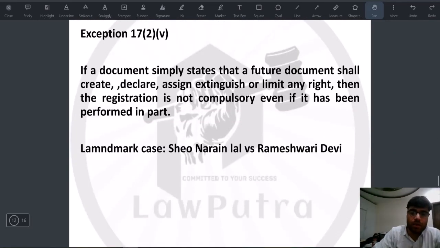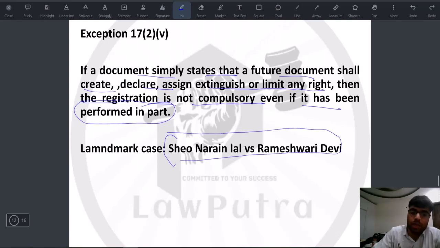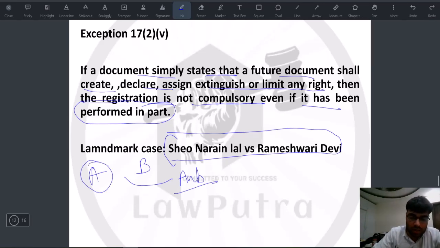Now there is an exception to this also. If a document simply states that a future document shall create, declare, assign, limit or extinguish any right, then the registration is not compulsory even if it has been performed in part. So let's say अब ये जो example है, ये इस case में, अब इसमें क्या हुआ था, that there was dispute between A and B, and that dispute went to an arbitrator. An arbitrator then said that okay, that certain property which is right now in the possession of A will go to the possession of B.